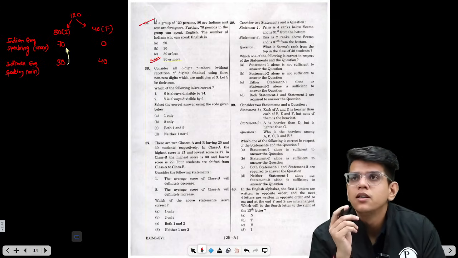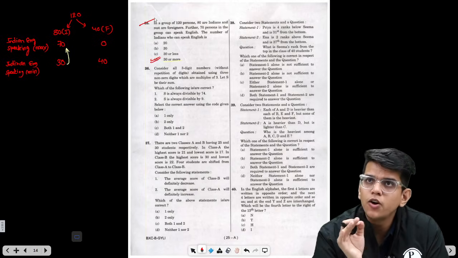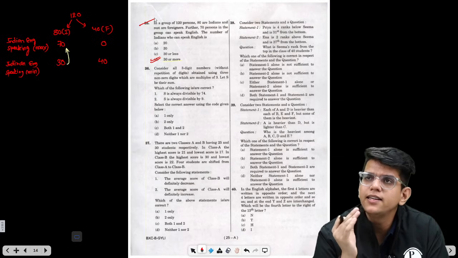Right? This is one type of question which is coming very frequently, and this is the method by which you should solve them. You should find the range.